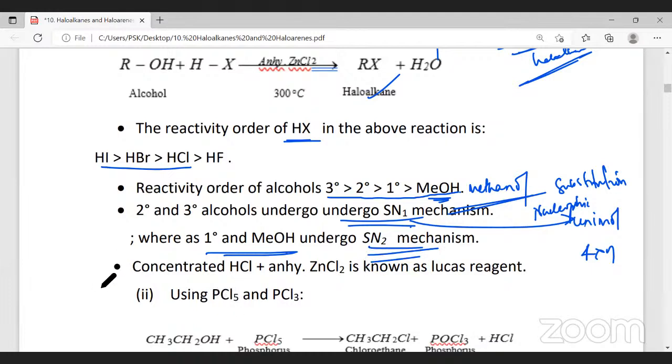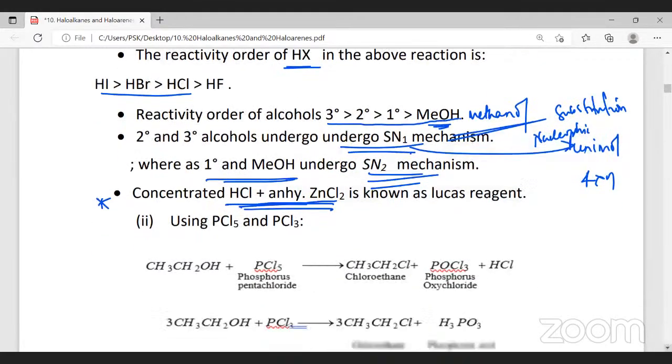Now, this is important. How do you differentiate between primary, secondary, and tertiary alcohols? We use a reagent named Lucas reagent. This Lucas reagent is a mixture of concentrated HCl and anhydrous zinc chloride. Concentrated HCl and anhydrous zinc chloride together is called Lucas reagent. This is a reagent used to differentiate between primary, secondary, and tertiary alcohol.